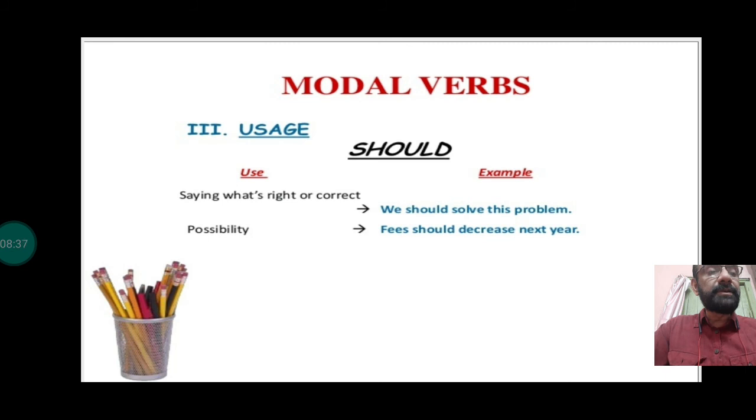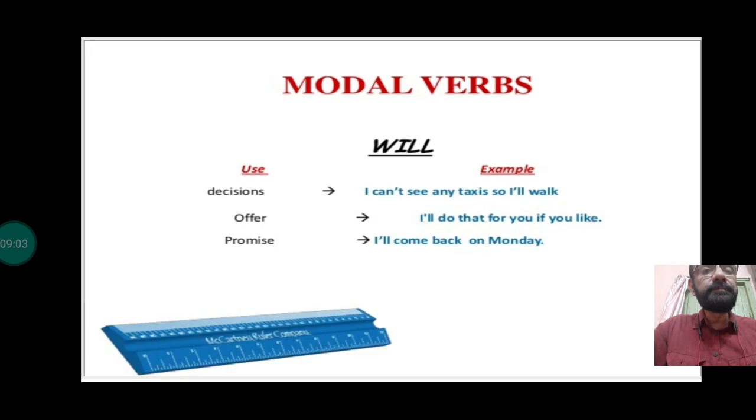Then we come to the next word, should. Like we should solve this problem, and for future possibility rather. The fees should decrease next year. So it's a future possibility. And suggestion, you should be doing this, you shouldn't be doing that. For suggestion and advice, should is used.